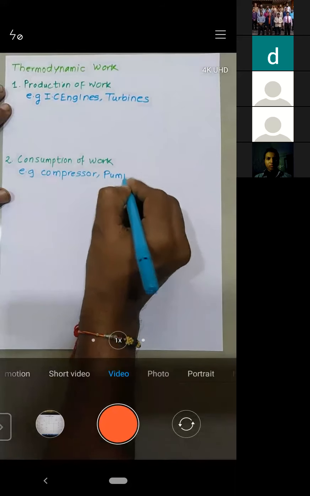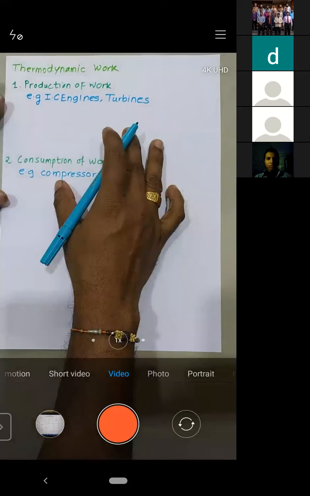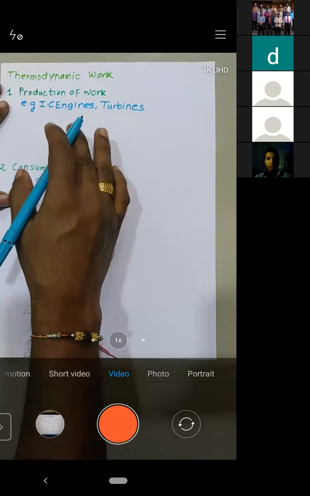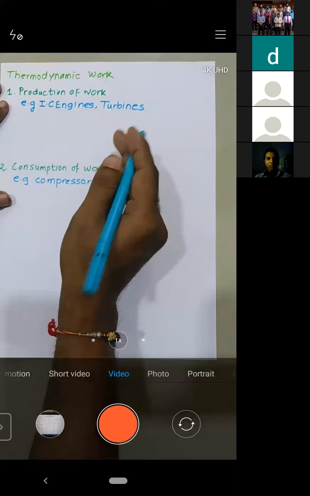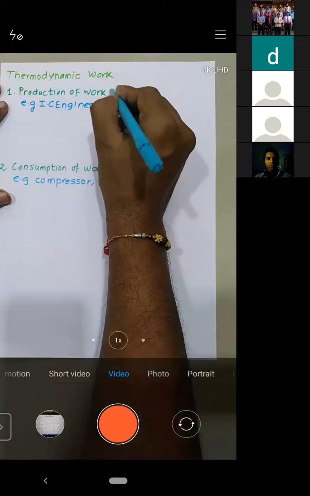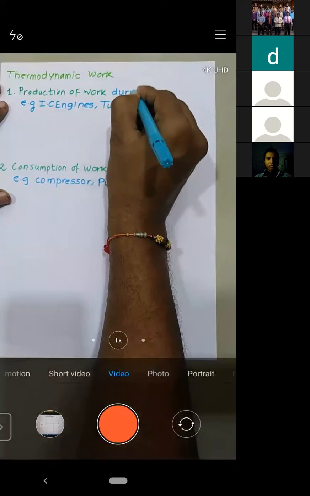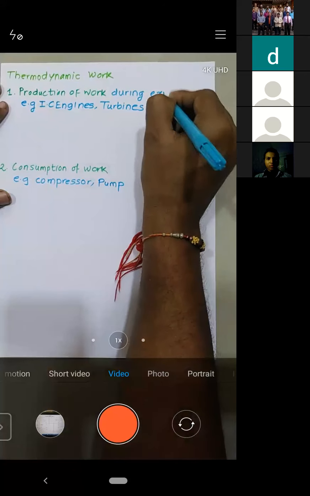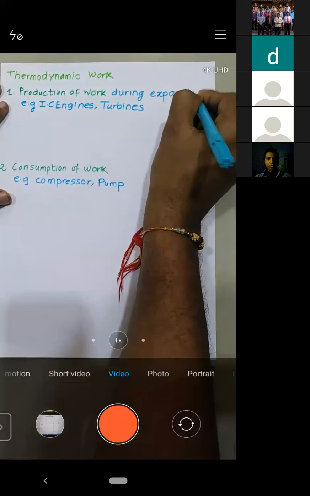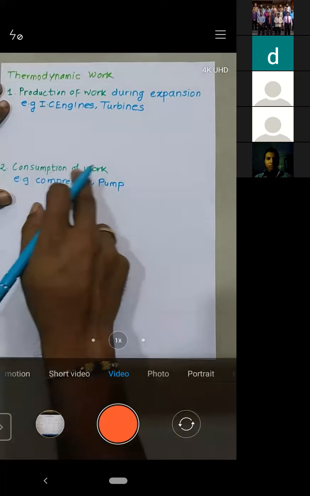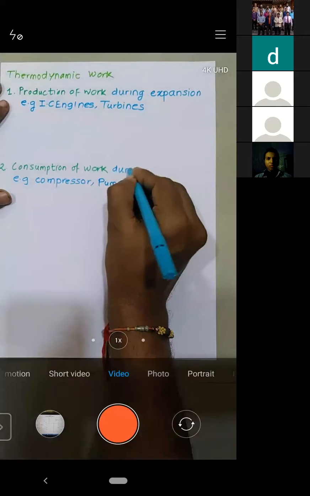These are the power consuming devices. Work will be produced only during expansion. Similarly, work is consumed during compression.